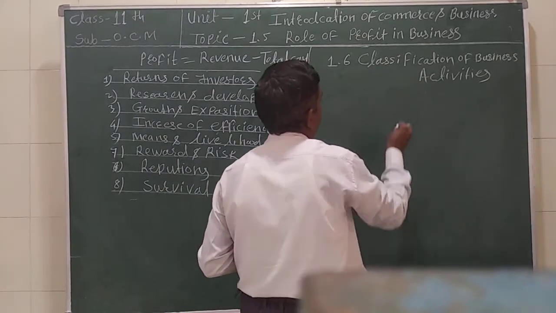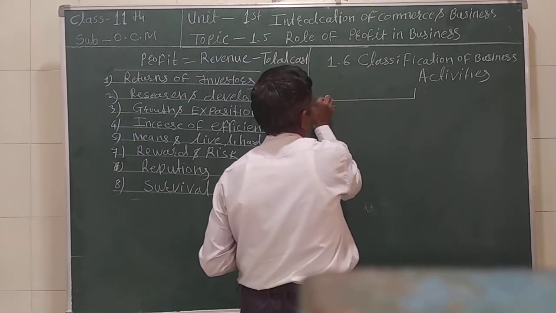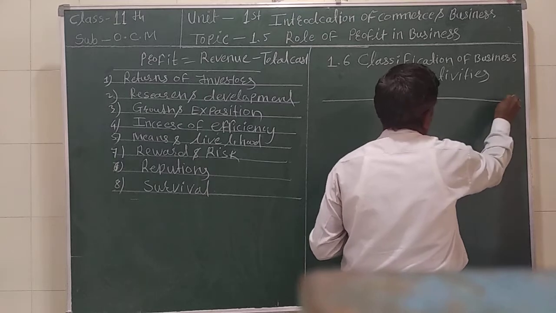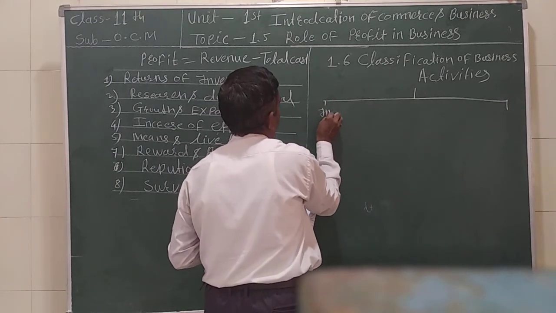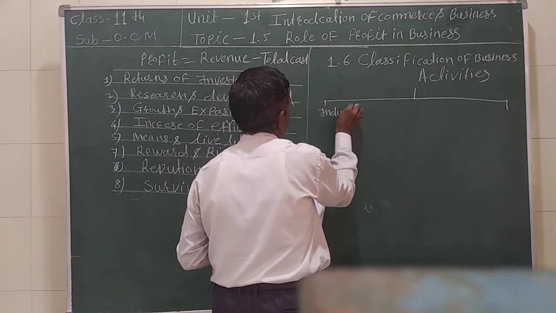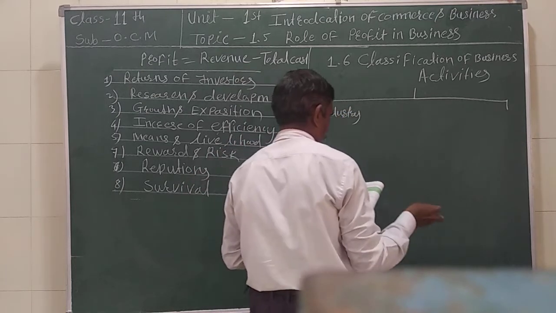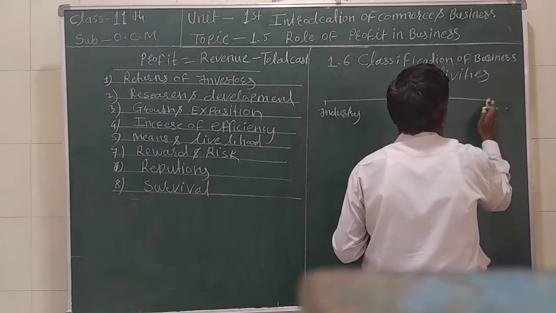The first activity is business. First, industry. Second, commerce.